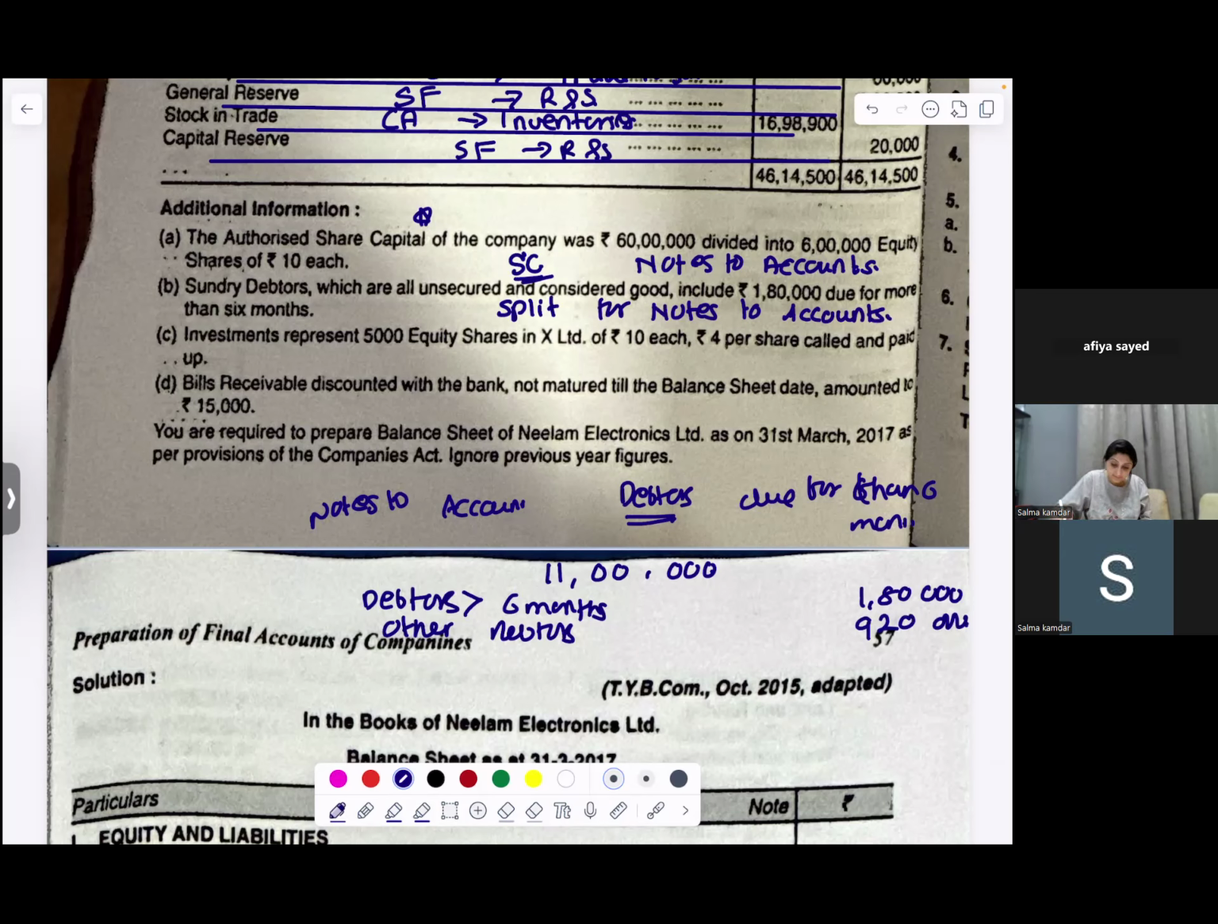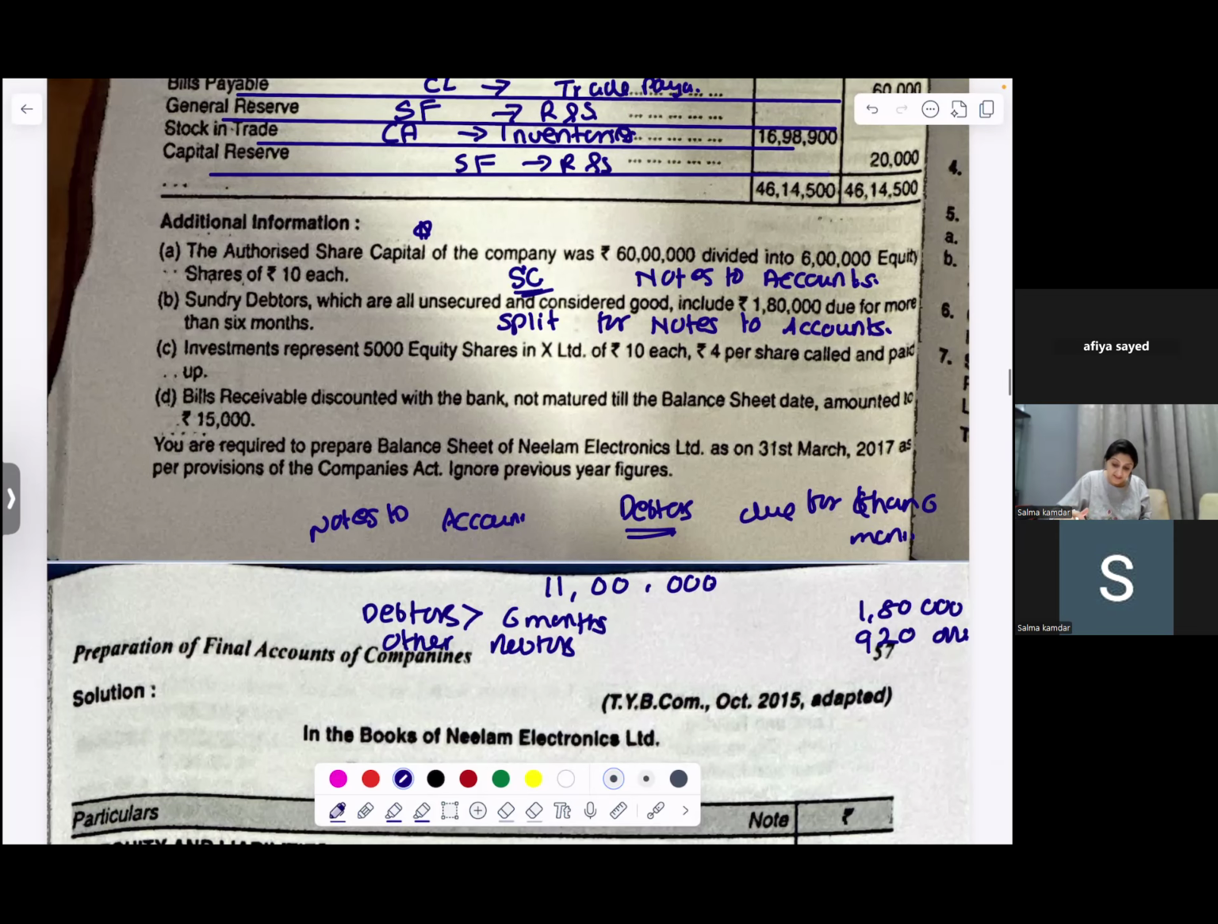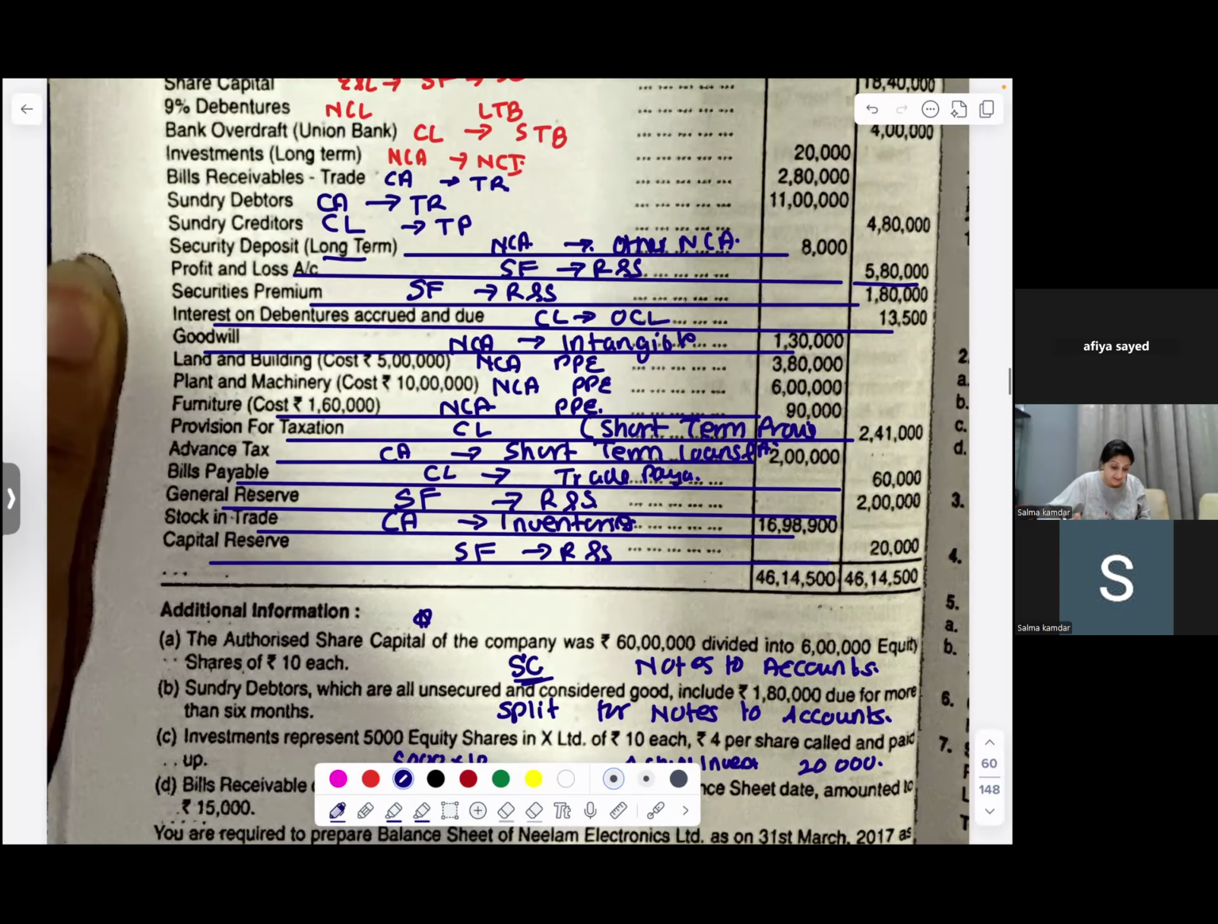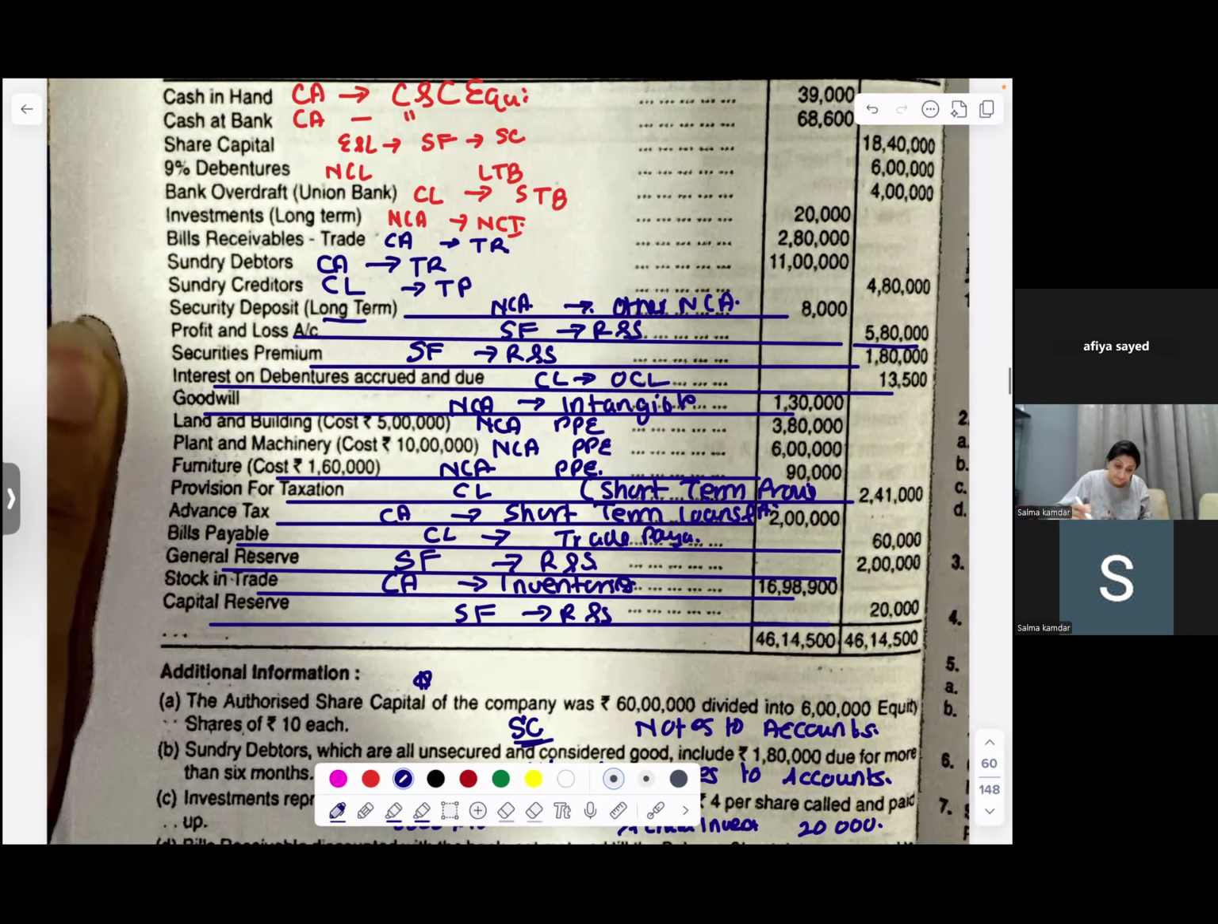Go ahead. Investments represent 5,000 equity shares in X Limited of rupees 10 each, rupees 4 per share called and paid up. So where is your investment? It's 5,000 equity shares of 10 each, but 4 is called up. So your actual investment is 20,000, and your non-current investments should have 20,000. Please go and check on top: is your investment only 20,000 or is it more? It is 20,000.